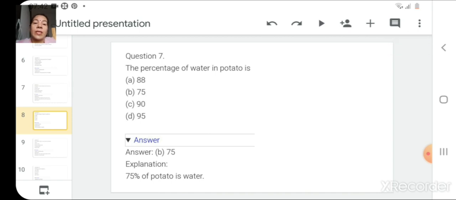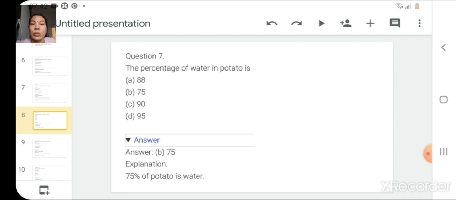Now the next question is, the percentage of water in potato is. Yes, this is a little different question and interesting also. So you should know, it will increase your knowledge. That is 75%. 75% of potato is water.